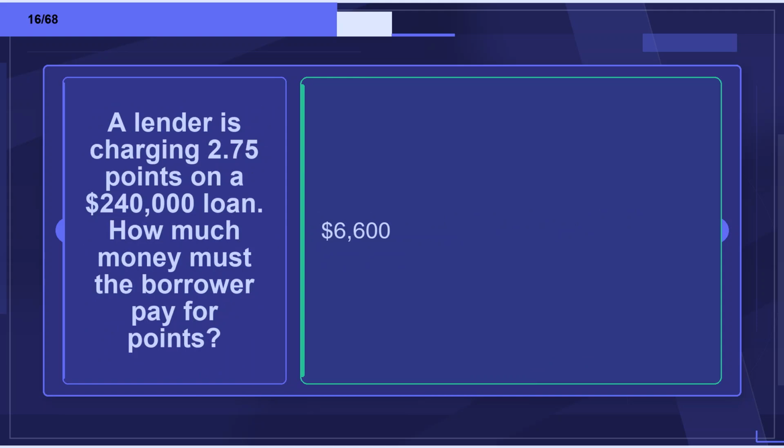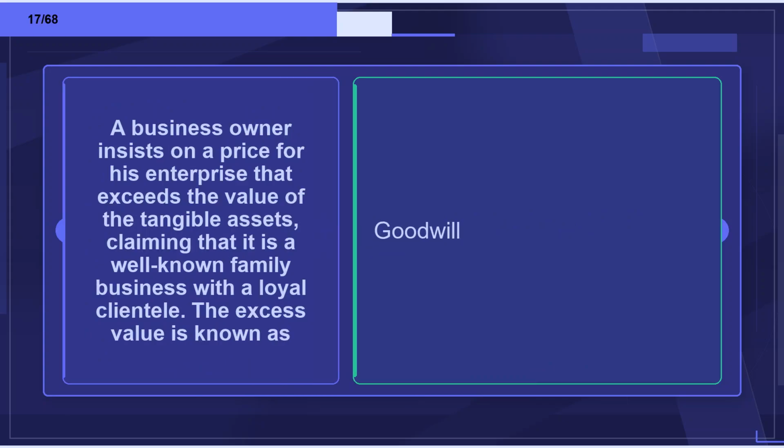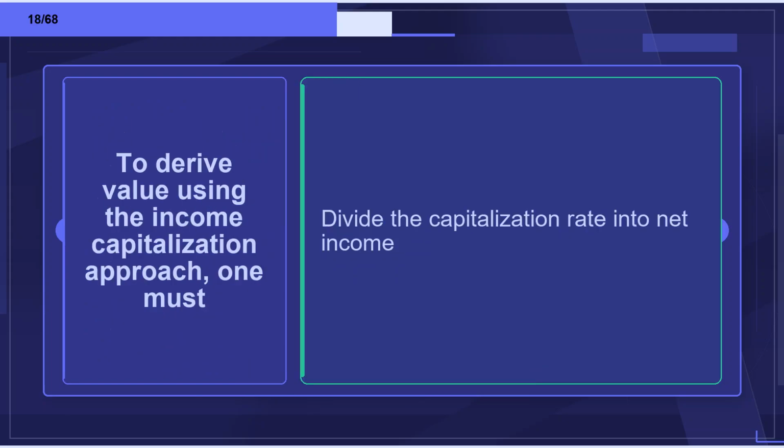Flashcard 16. Term: A lender is charging 2.75 points on a $240,000 loan. How much money must the borrower pay for points? Definition: $6,600. Flashcard 17. Term: A business owner insists on a price for his enterprise that exceeds the value of the tangible assets, claiming that it is a well-known family business with a loyal clientele. The excess value is known as. Definition: Goodwill.